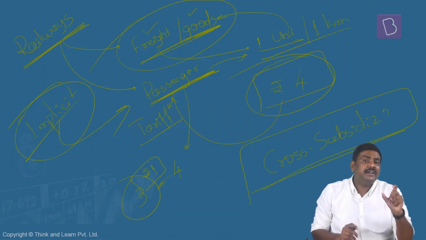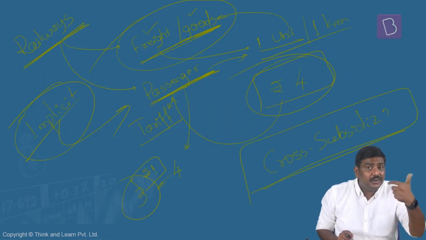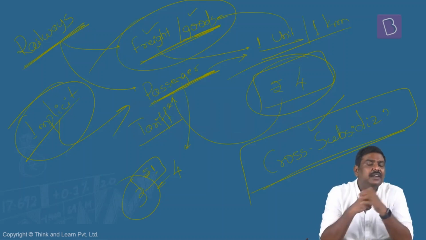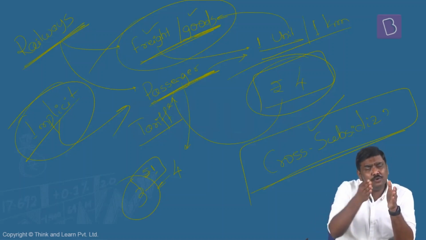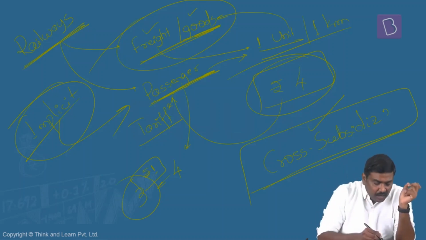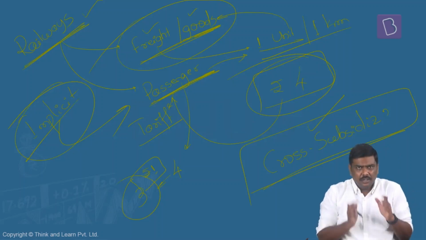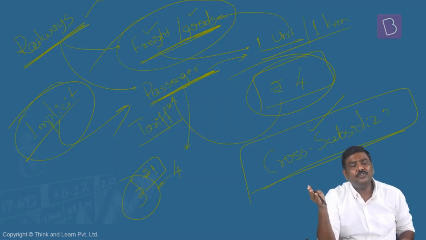In case of cross subsidization, there are different consumers of the same product, but the government charges are different for different consumers. I'll repeat it. In case of cross subsidization, there are different consumer classes, and government will supply the same good or service to all of them, but charge them differently. Example, railways. If you're a passenger, you're moved from point A to point B by railways. If there's a freight, again you're moved from point A to point B through railways.